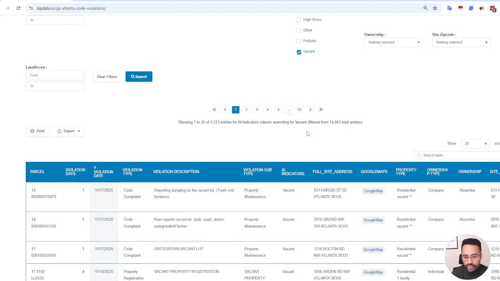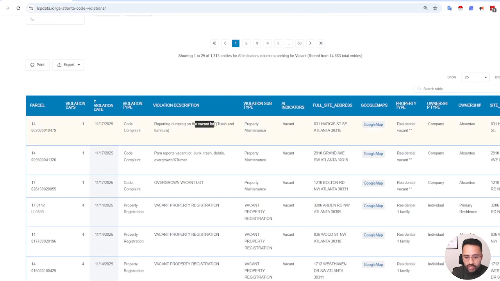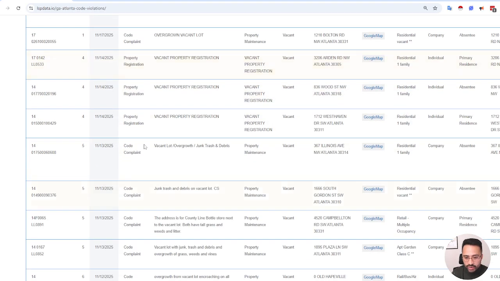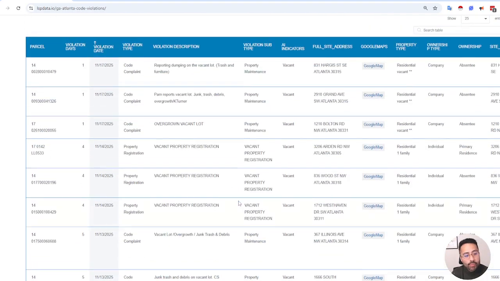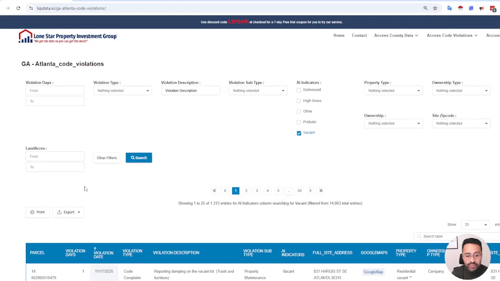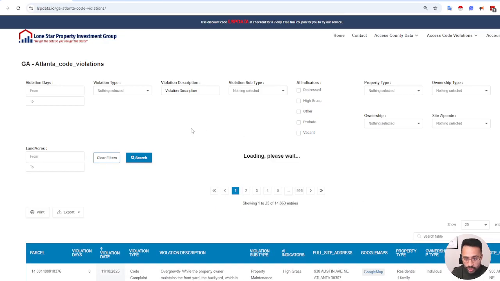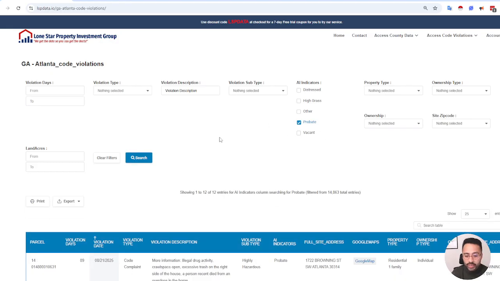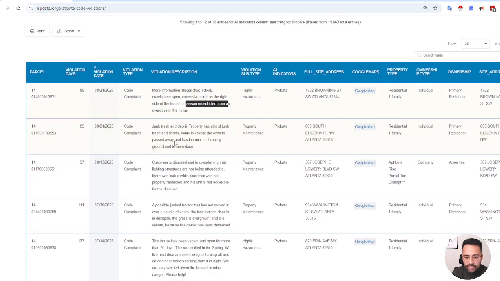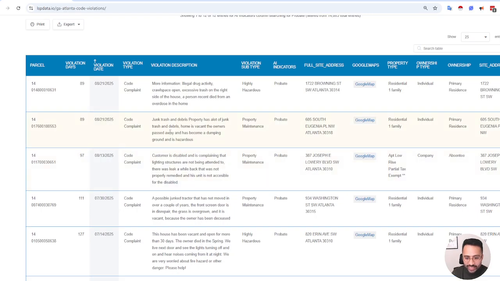But here, if you search for vacant, we'll get things like a vacant lot, overgrown vacant lot, vacant property, etc. So basically flagging properties that are vacant, and a lot of them have been reported in the last few days. Same thing for, let's say, probate. This is probably a very interesting one because here it talks about a person that recently died. The property owner has passed away, right?